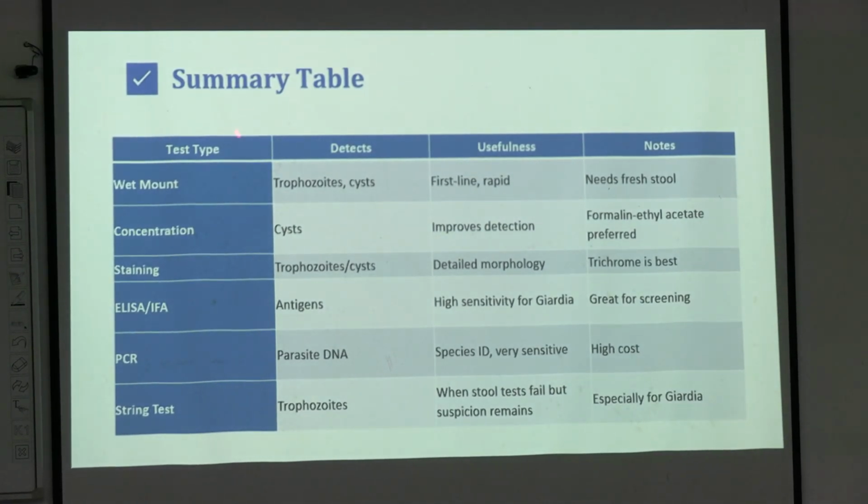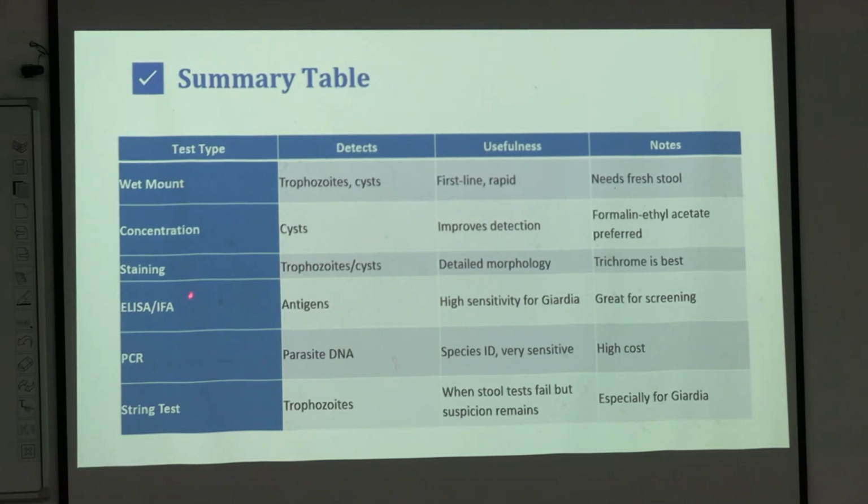In staining, both trophozoites and cysts can be seen with detailed morphology, and trichrome stain is the best stain. Then come ELISA and IFA, where we detect antigen. PCR detects parasitic DNA, and the high cost is the disadvantage. And lastly, the string test: we can see the trophozoites when the stool test has failed but suspicion remains high, especially for Giardia. This is a basic summary table, and this is enough for the laboratory diagnosis.